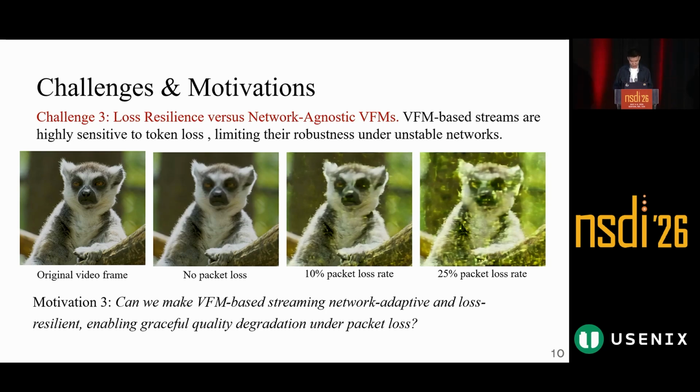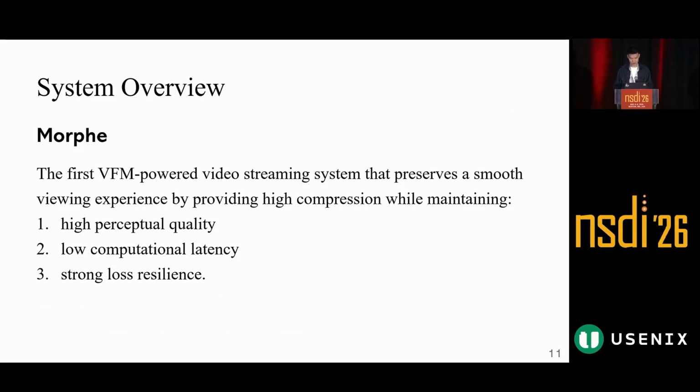This is difficult, and very different from normal pixel codecs, because each semantic token can affect a large vision region. So the third goal is to make generative-based streaming network adaptive and loss resilient, enabling video quality to degrade smoothly under a lossy network.